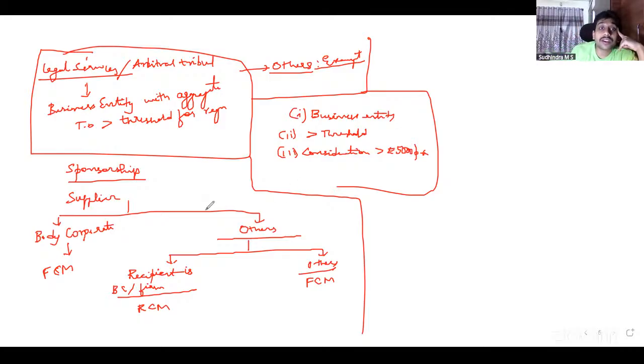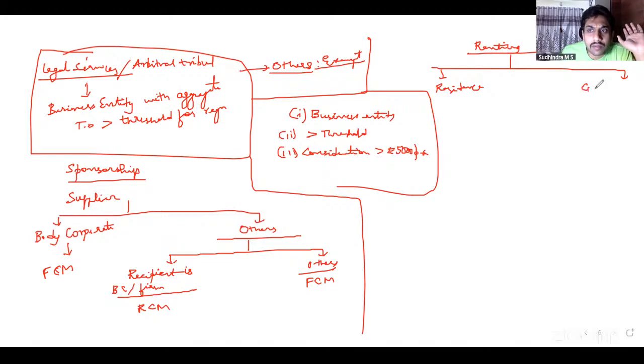Then one more important point was renting. Renting of immovable property. We have two types of renting. One is renting of residential dwelling. Renting of other than residential dwelling is what the law says. In our simple understanding, we took commercial. Correct? Yes, sir.